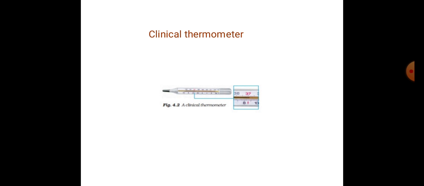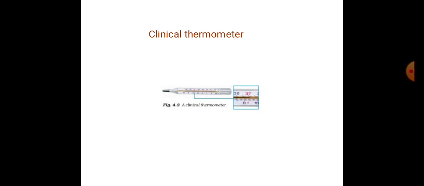To measure the body temperature, we need a thermometer in which the mercury level does not fall even when its bulb is removed from our mouth. We need this kind of thermometer, in which the mercury level does not fall even when we take the thermometer out of our mouth. Thus, the clinical thermometer is used to measure the temperature of a human body.